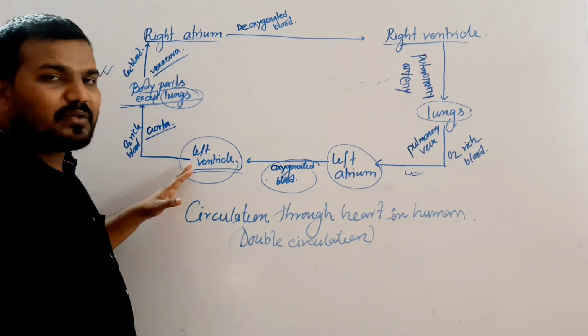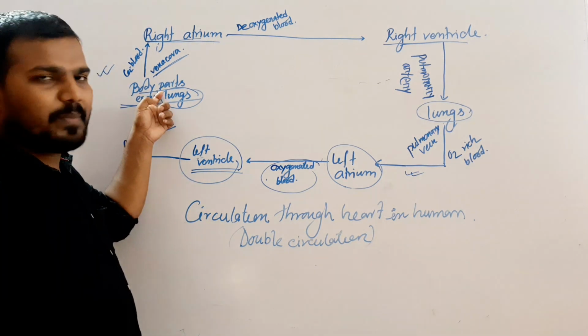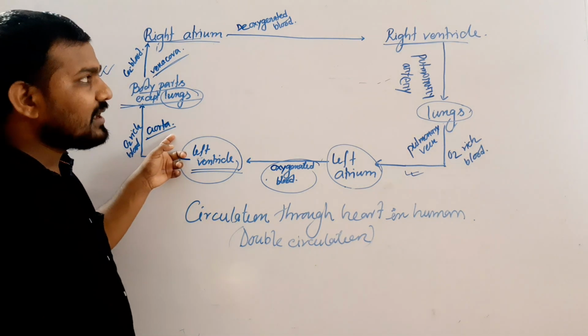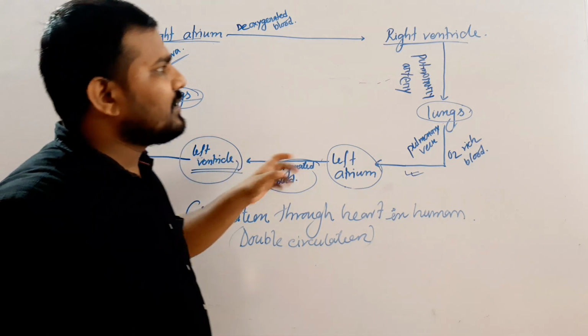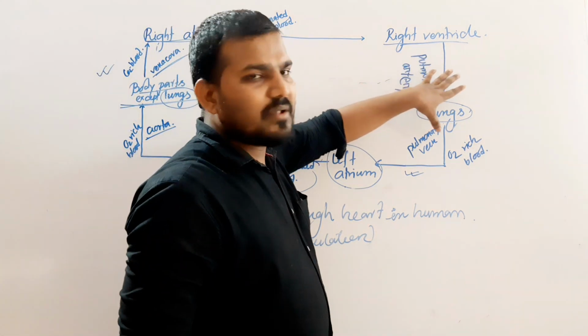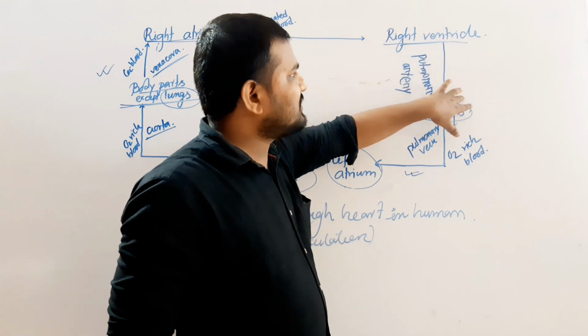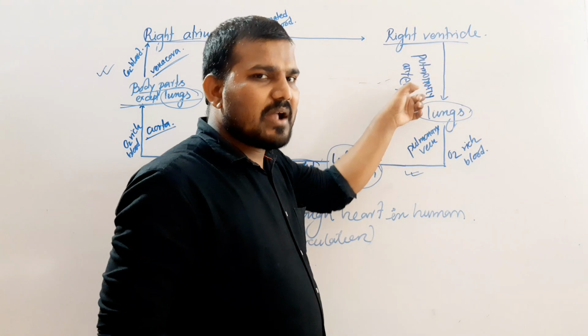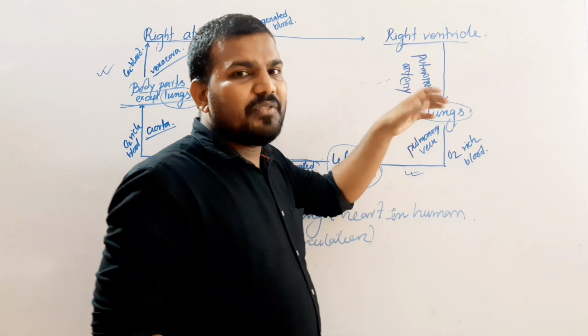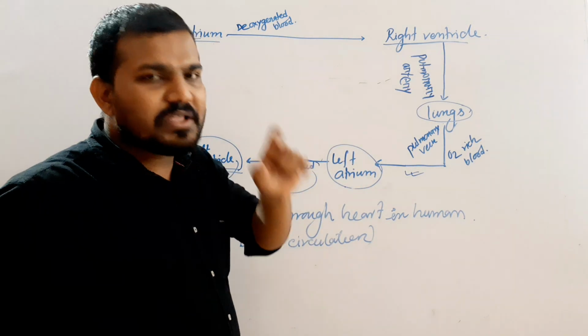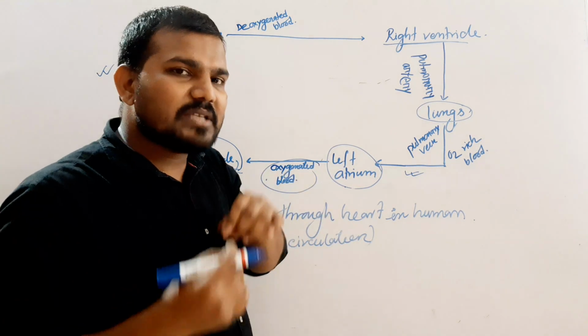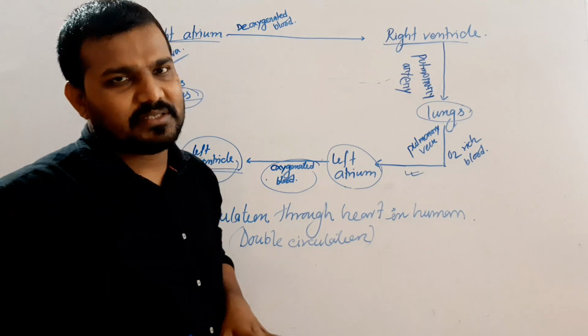At the same time, the deoxygenated blood is sent from the right ventricle to the lungs by using the pulmonary arteries. Now these events continuously repeat and blood circulation takes place in human beings.